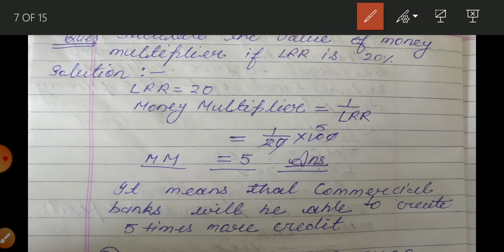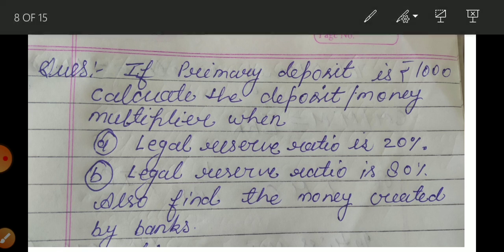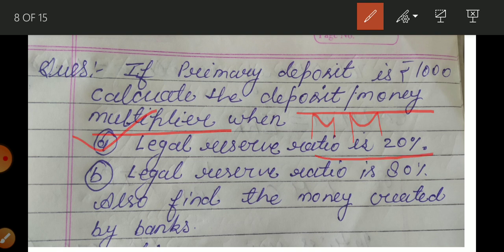Okay, so let me check one more question. If primary deposit is rupees 1000, calculate the money multiplier. Okay, there are two situations: when legal reserve ratio is equal to 20, and when legal reserve ratio is equal to 80, and then we have to find out total money creation.